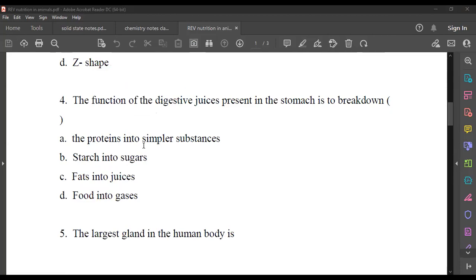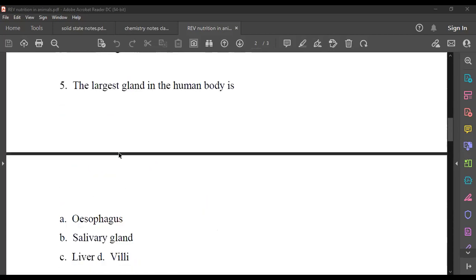Yes, sir. The function of the digestive juices present in the stomach is to break down the proteins into simpler substances. Sir, fifth one, can I say? Okay, good. Yes, sir. The largest gland in our body is liver.